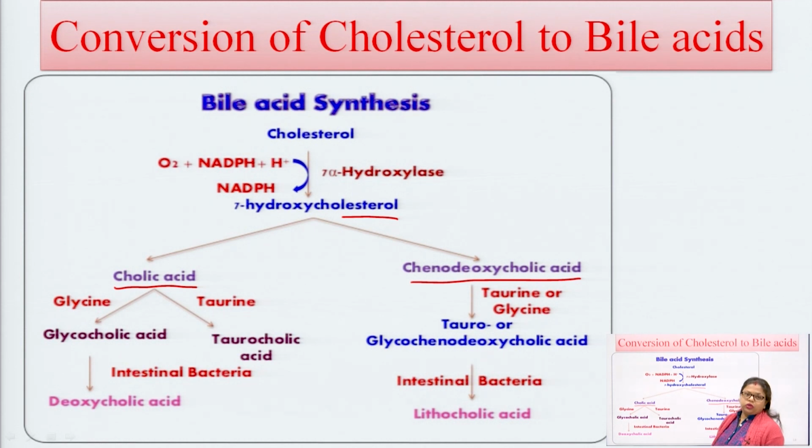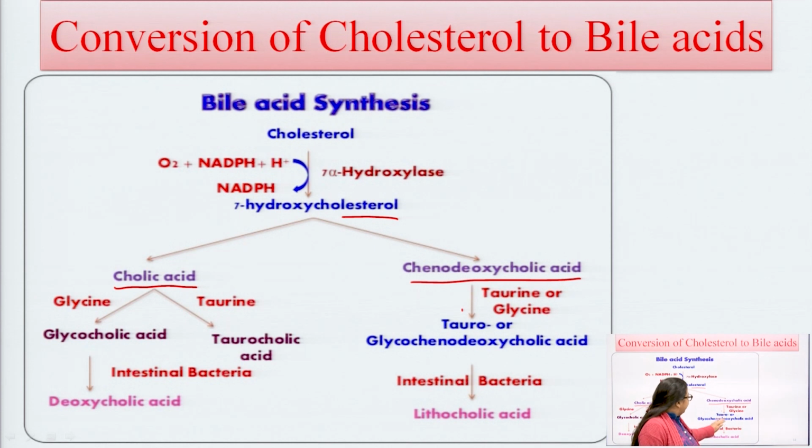When cholic acid reacts with glycine and taurine, it forms glycocholic acid and taurocholic acid, also types of bile acid, and when glycocholic acid reacts with intestinal bacteria, it forms deoxycholic acid.